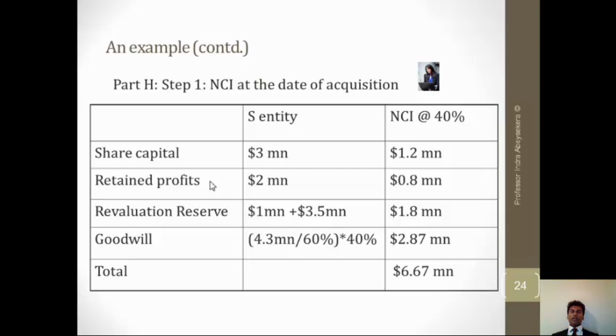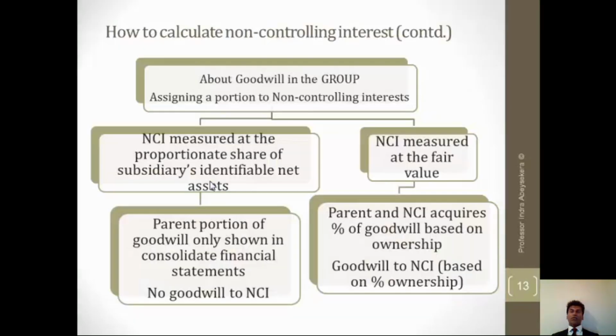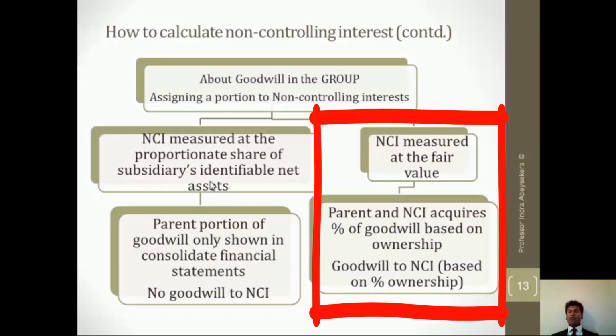So we allocate 40% of share capital, retained profits and revaluation reserve, and there was 4.3 of goodwill, we gross it up to make it 100%, and then we apply 40% to assign the share of goodwill to the non-controlling interest. We assign this when the non-controlling interest is measured at fair value.